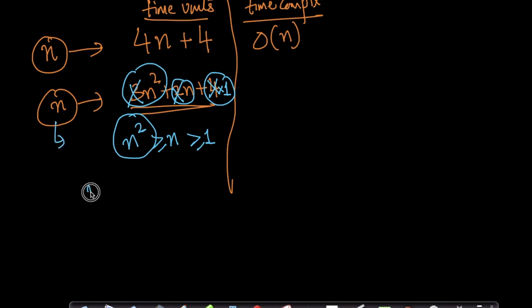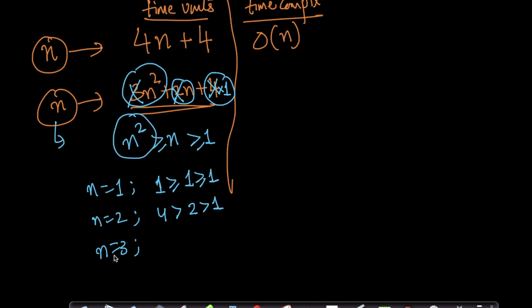Take n equals 1, then n square is 1, which is equal to n. If n is 2, n square is 4, which is greater than 2, which is greater than 1. Take n equals 3: this is 9, greater than 3, greater than 1. So just ignore the constants. Your n square is greater than n, which is greater than or equal to 1.